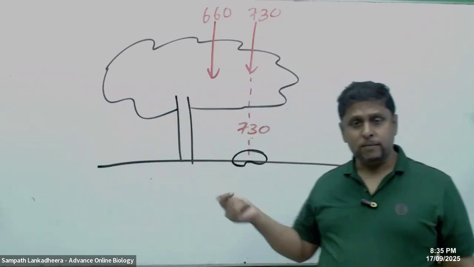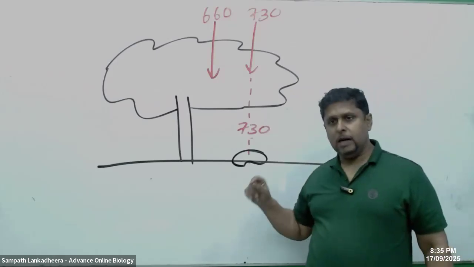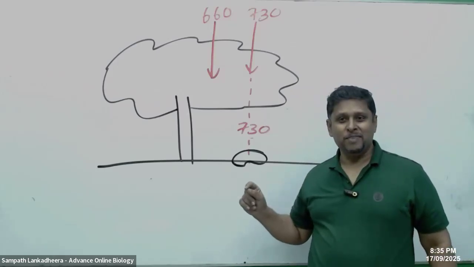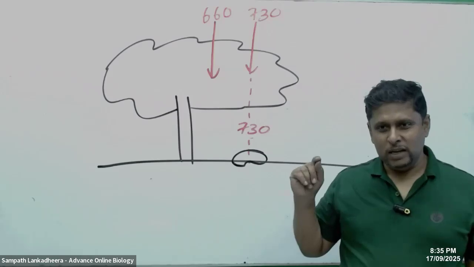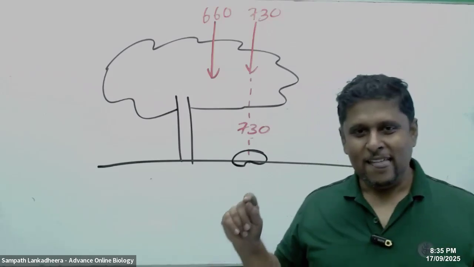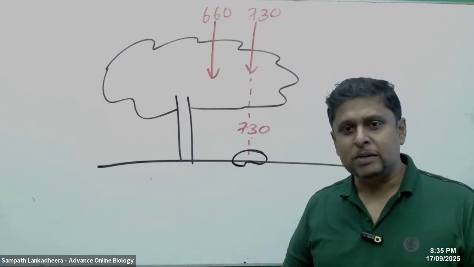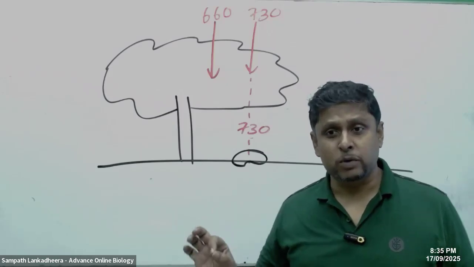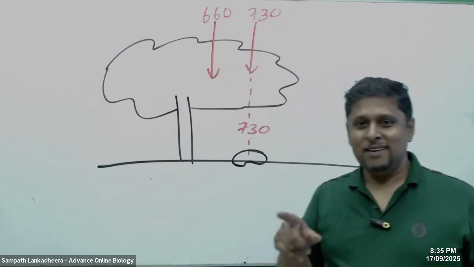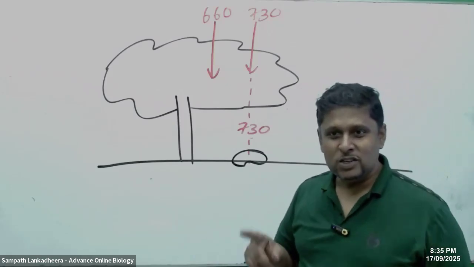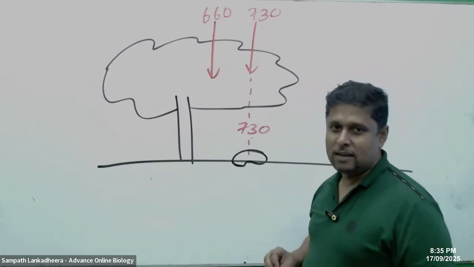Come on, answer my question. Do they decide to germinate or not to germinate? You have only one chance to answer, right? Do they germinate or not germinate in the presence of 730? Come on, yes or no?